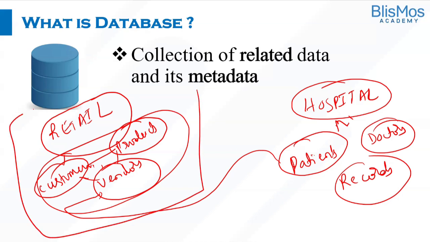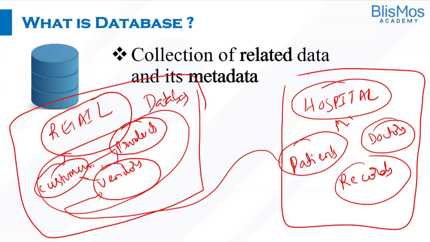This can be one database and this can be another database. Basically, it is a collection of related data. We wouldn't be creating a database of unrelated data. That doesn't make sense. You guys are getting me, right? So that is the related data.